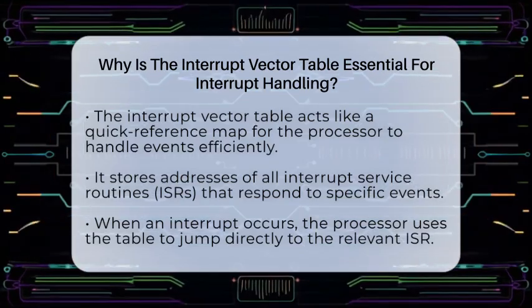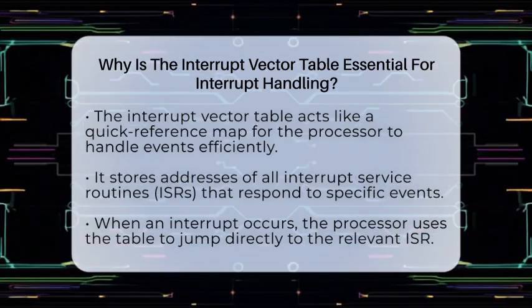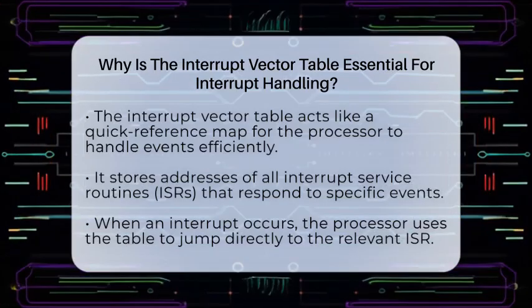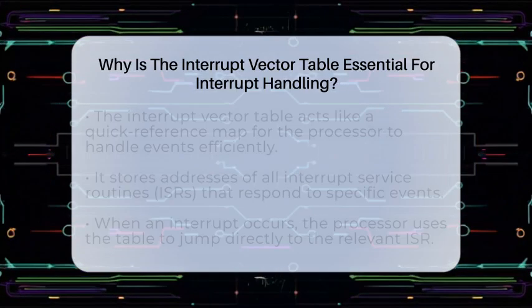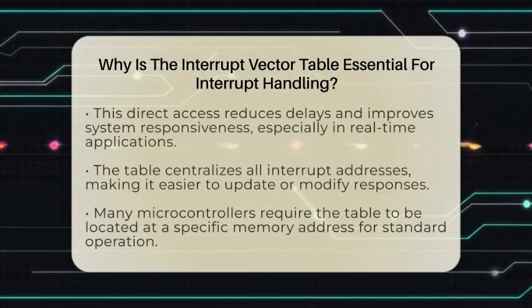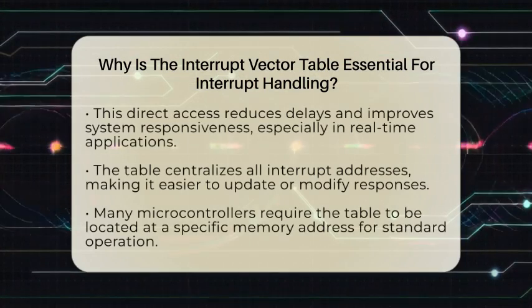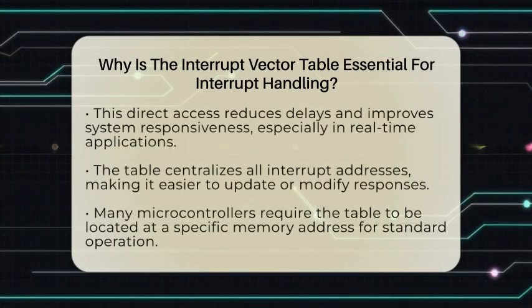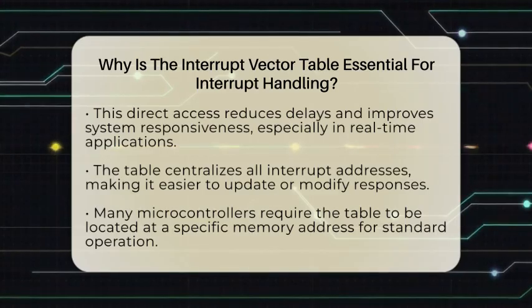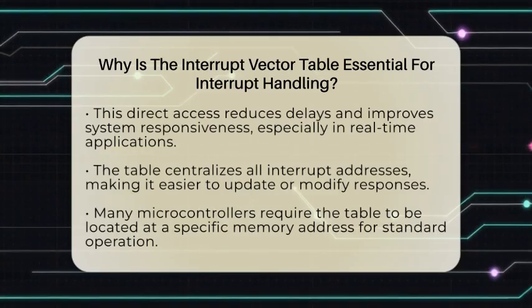These routines are small pieces of code designed to respond to specific events like a timer finishing, data arriving on a communication port, or a sensor detecting something. When an interrupt occurs, the processor looks up the corresponding address in the table and jumps directly to that routine. This quick jump is what makes the system responsive and efficient.